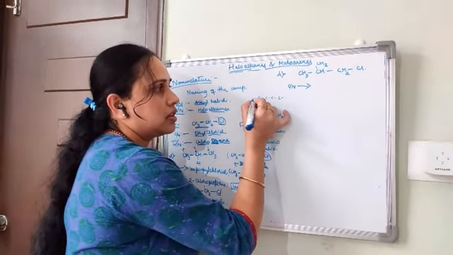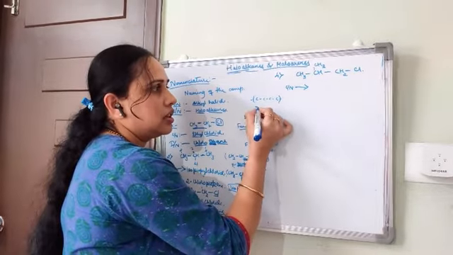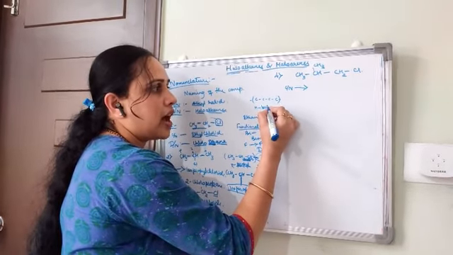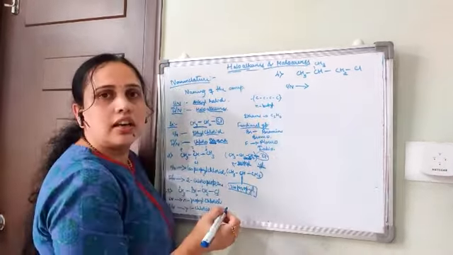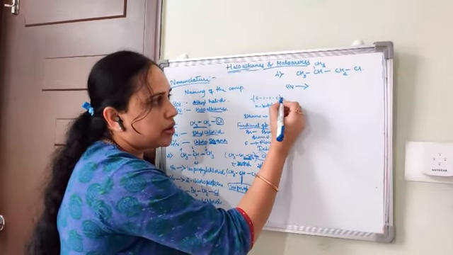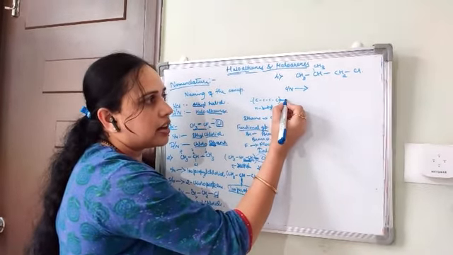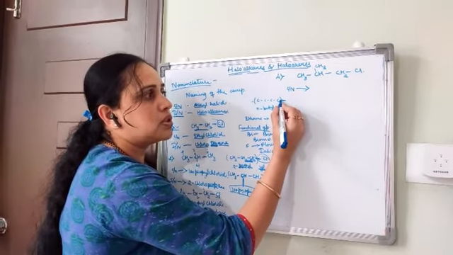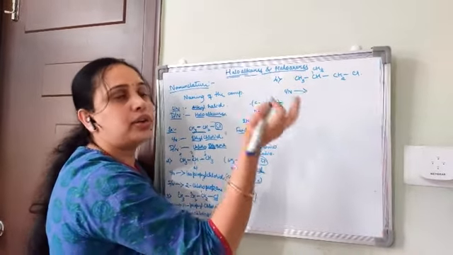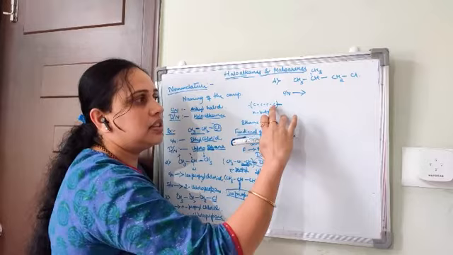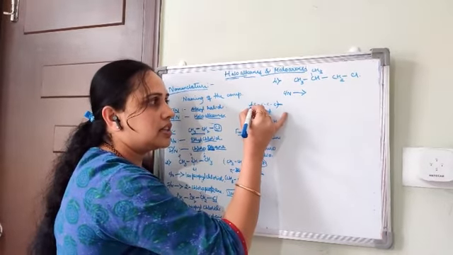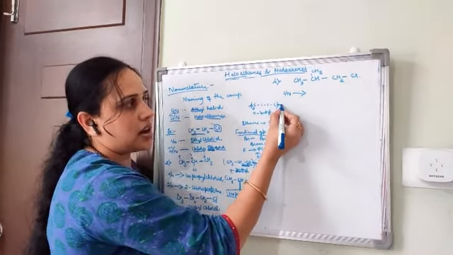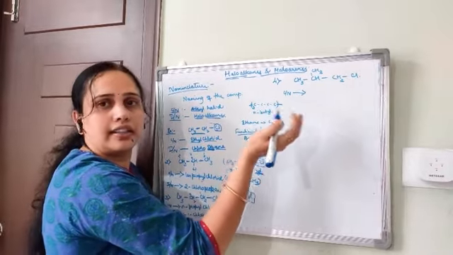This is n-butyl: we replace one hydrogen and add another atom at this carbon atom.